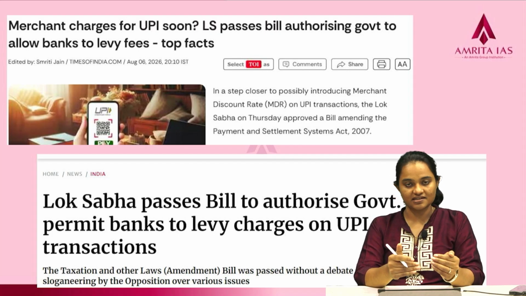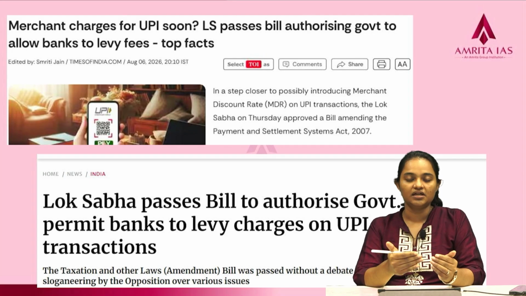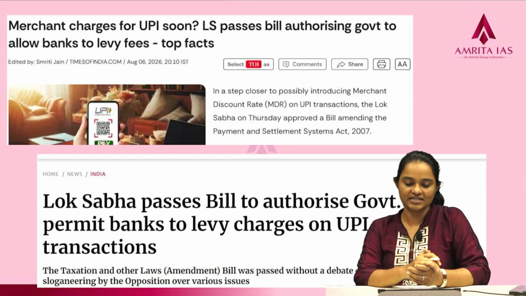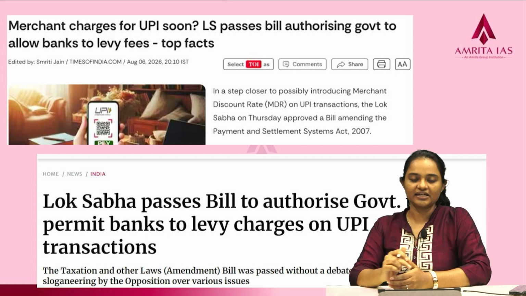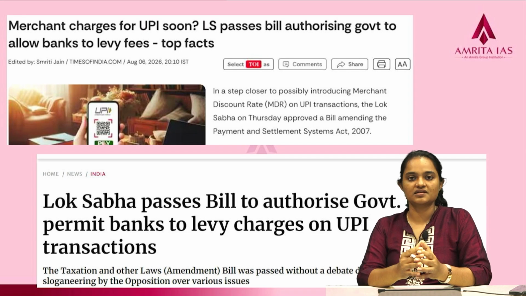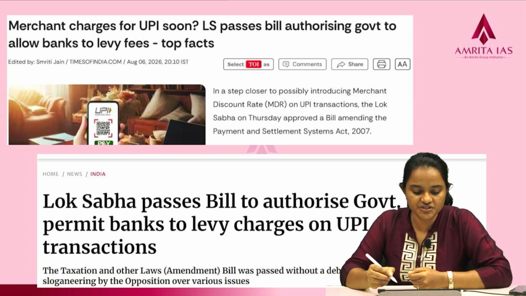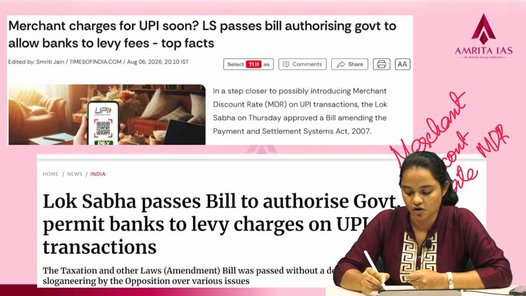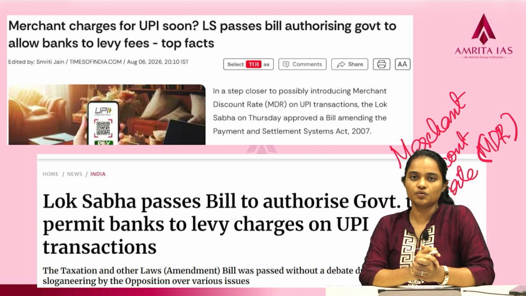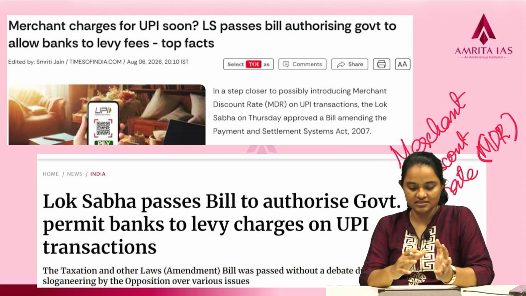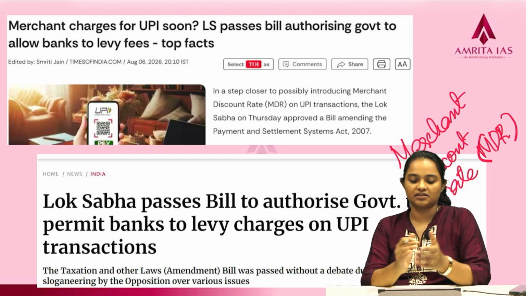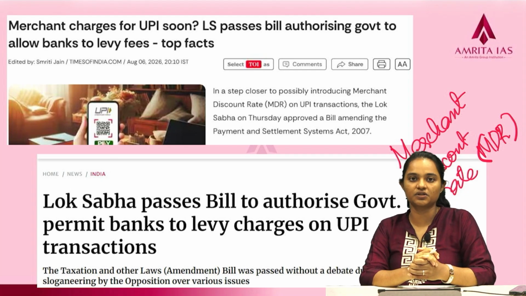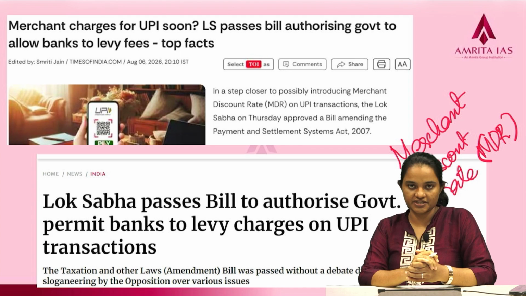So, via this Taxation and Other Laws Amendment Bill, we are trying to introduce some amendments to the Payment and Settlement Act 2007. So, primarily why it has been in news is because there has been some discussions on merchant discount rate. Merchant discount rate or MDR. So, we'll see what MDR is and how it is going to affect us. And the Taxation and Other Laws Amendment Bills have some connection with our day-to-day UPI transactions that we are doing.